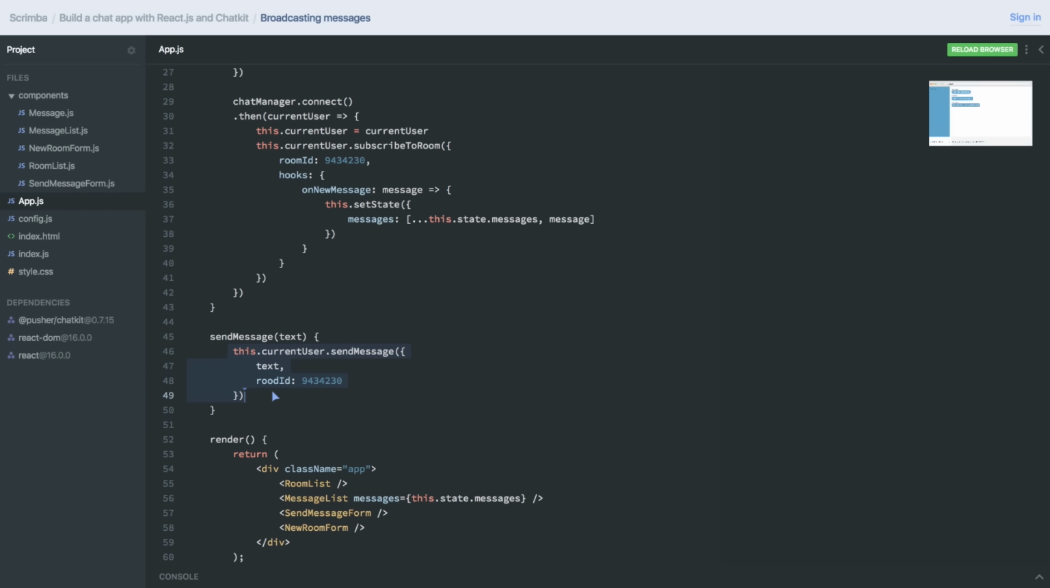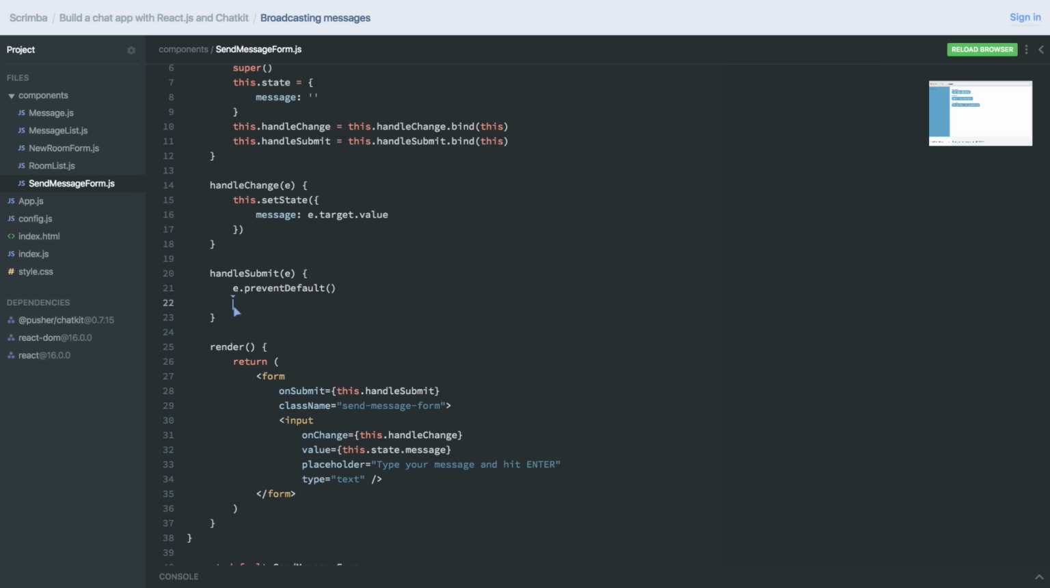And there's a couple of ways of looking at this conceptually. Either that we're sending a method down, or that we're reaching up from child to parent in order to trigger a method. So what we'll do is take this sendMessage and send it down as a prop: this.sendMessage, like that. Now the SendMessageForm will get access to this method, which again has access to this.currentUser.sendMessage. In the SendMessageForm down here, we'll do this.props.sendMessage, passing in this.state.message. Because remember, we're storing the message in the state.